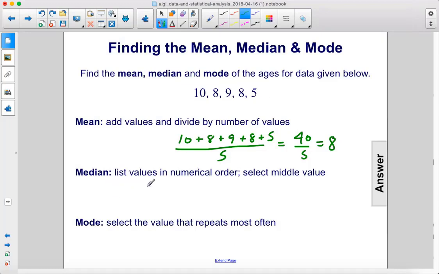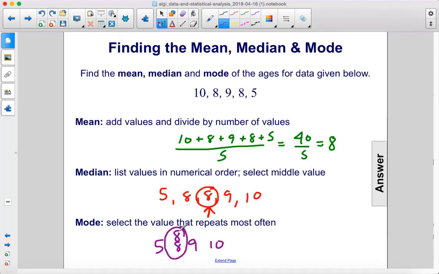The median: list the values in numerical order, select the middle value. If we write them from least to greatest, we have 5, 8, 8, 9, 10. There's 5 numbers here, so the middle value is 8. The median is 8. Mode: select the value that repeats the most often. We have one 5, we have two 8s, we have a 9 and a 10. Therefore, 8 is the mode because it's in there twice.